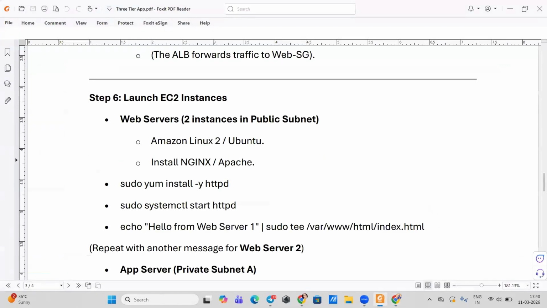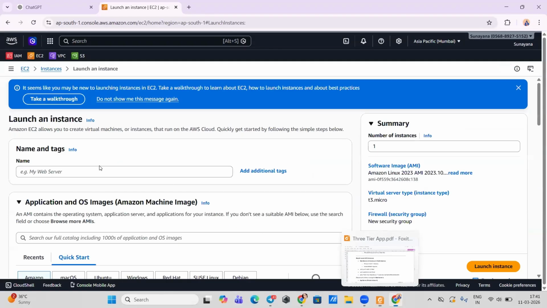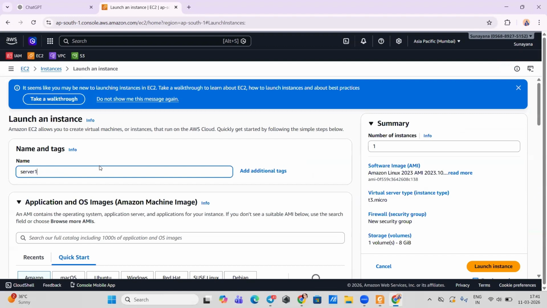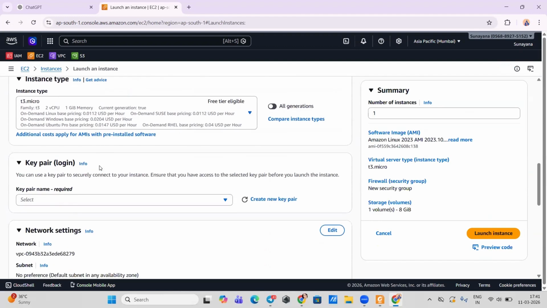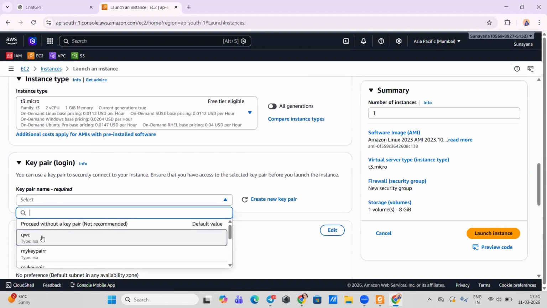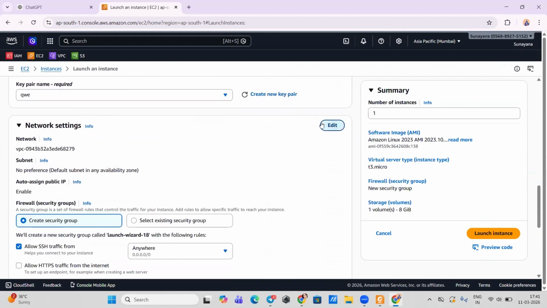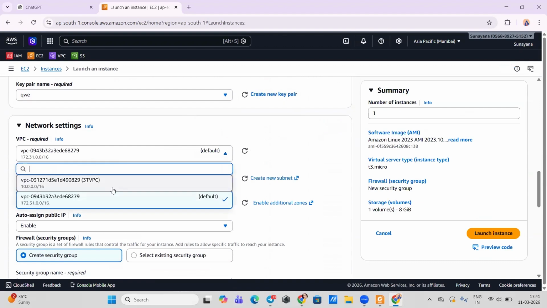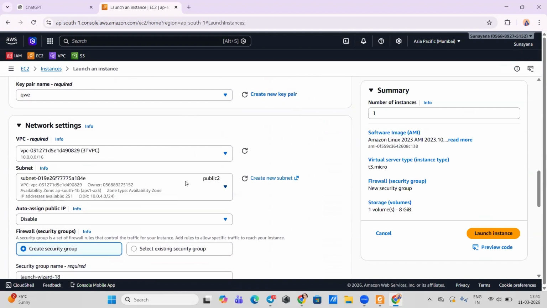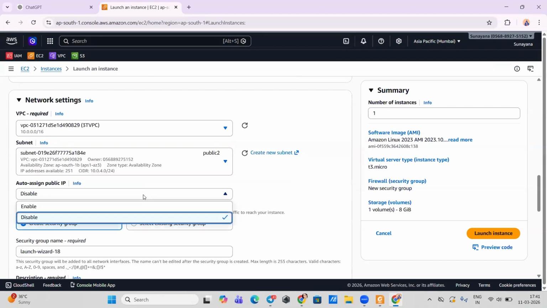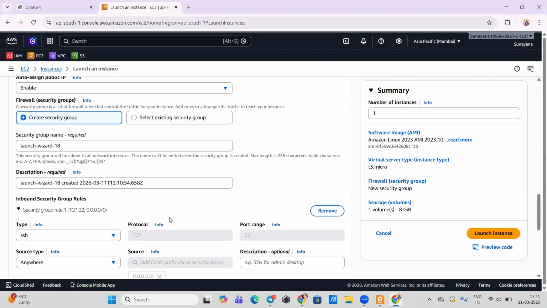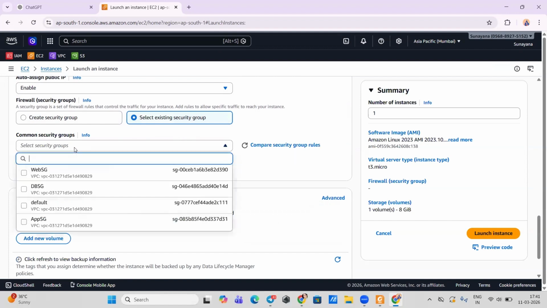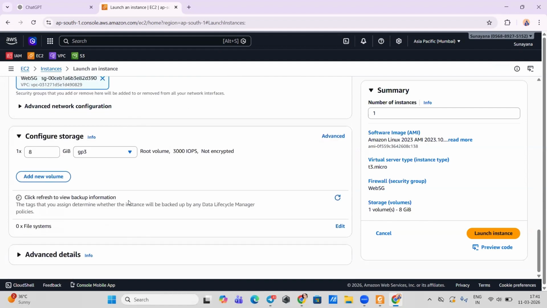So the name of the first one, let's name it as server 1. Keep it Linux. Okay. Keep it public. Enable existing security groups. For this, we are using WebSG. Okay, that's it. Launch instance.